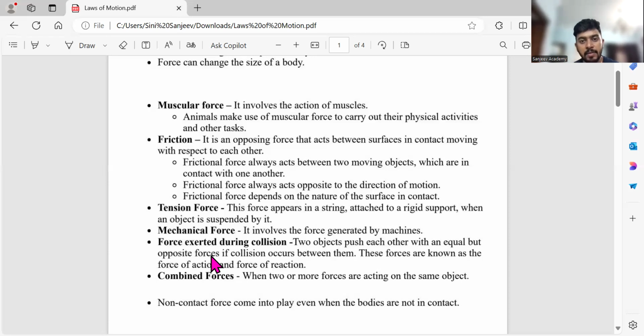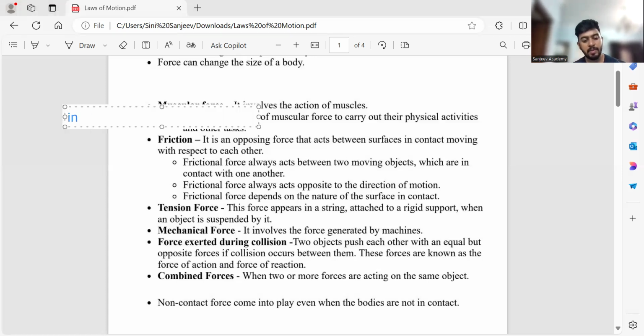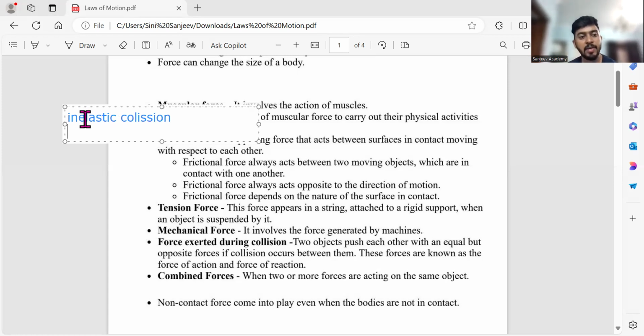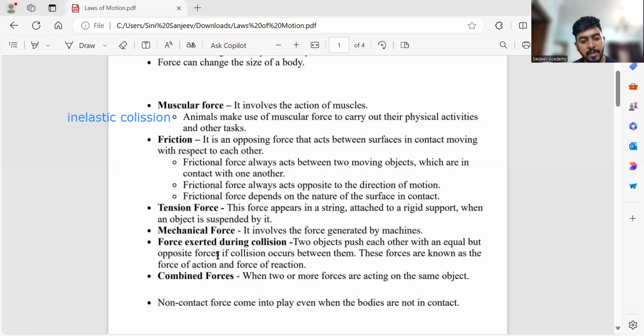I'll just write it down here, which is not there in your textbook. What is there in your textbook is the normal collision. This again is there in your class 11th, not now. Now what we are having is the normal thing.